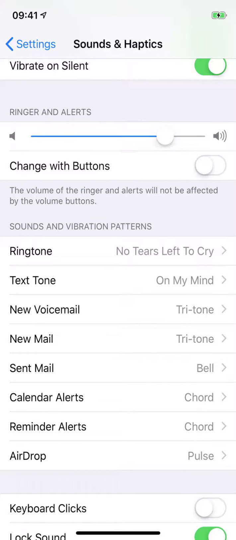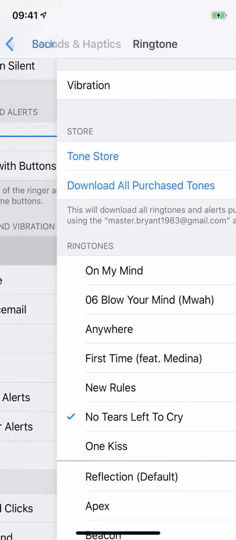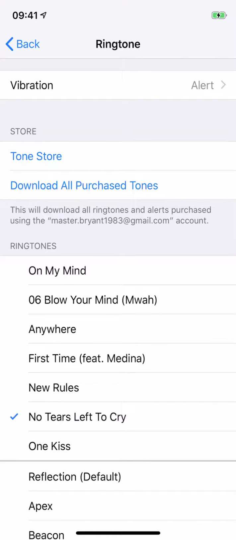Now on here you can do all sorts. You can see text tone and all sorts. Look, this will also apply to text tone, believe it or not. But we want ringtones, and the first one is the one we've just done, as it's the first time, so that one.